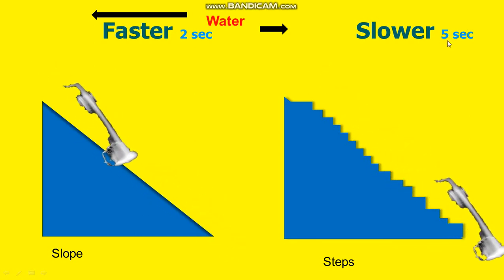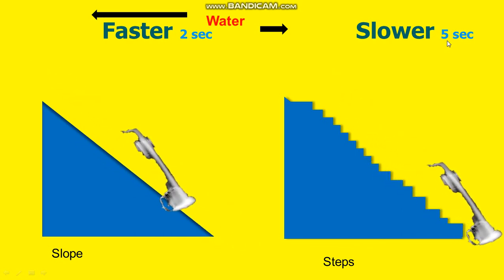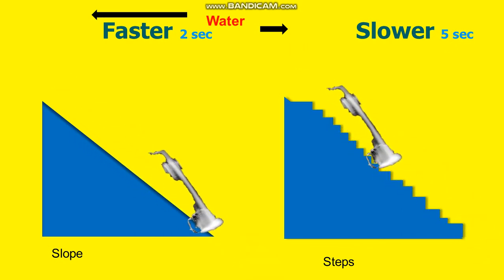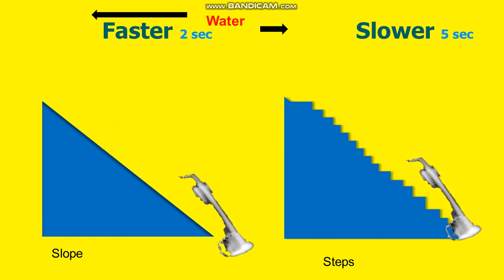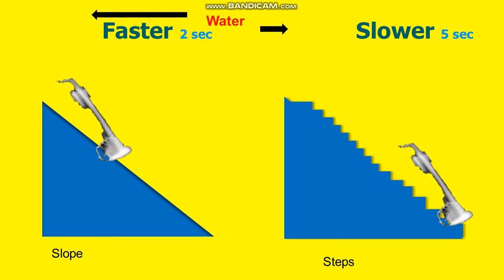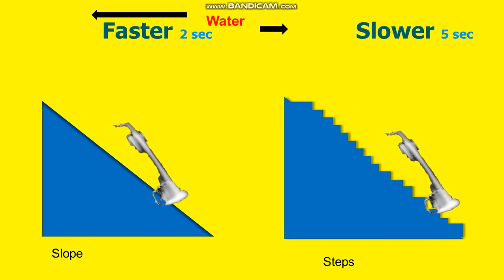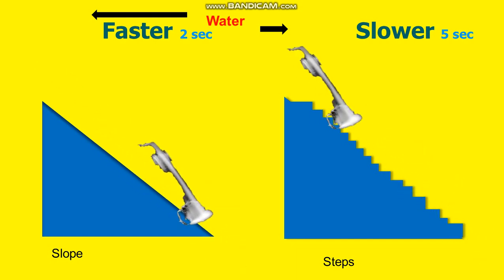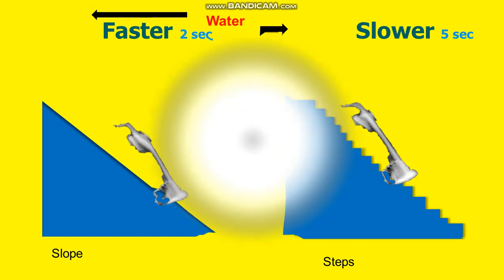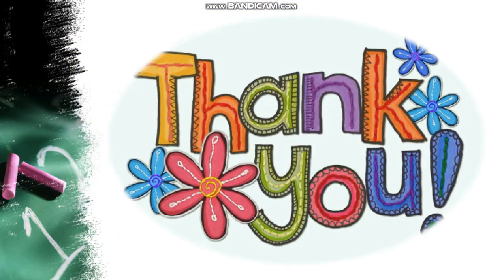From this we can say that the mug which we poured on the steps is slower, and the one we poured on the slope or inclined plane is faster. You can try this activity at home also. It is very easy to do. So please do try it and understand why people are using terrace farming. So this chapter is finished, my dear students. I hope all the topics are clear to you all. Thank you, my dear students.